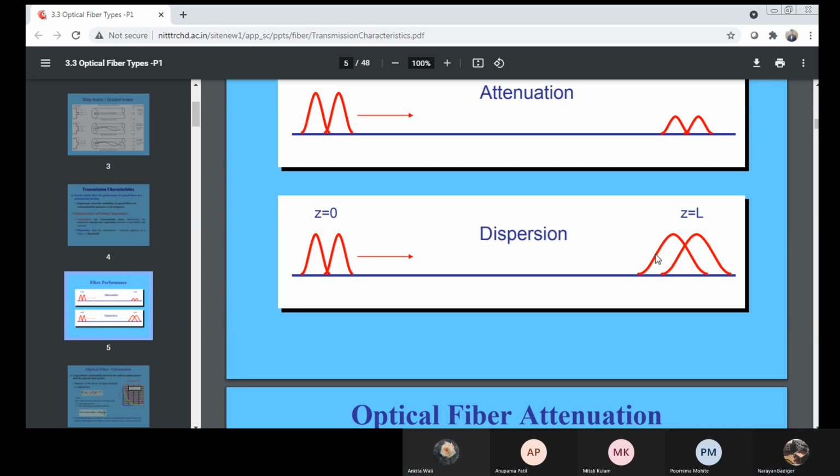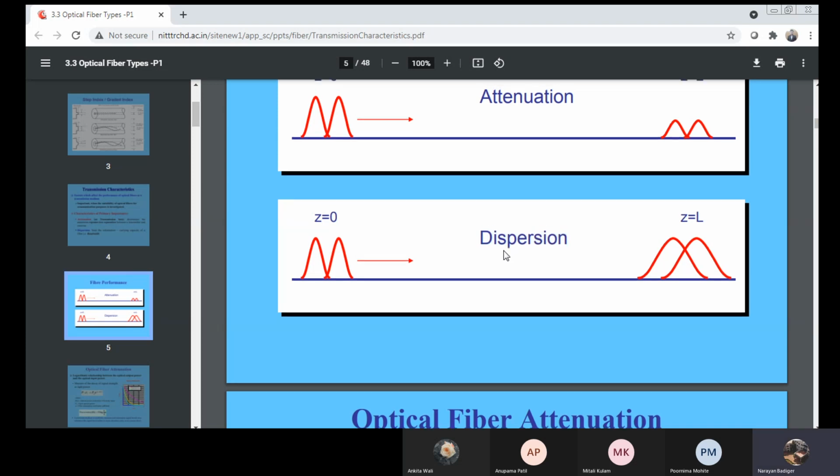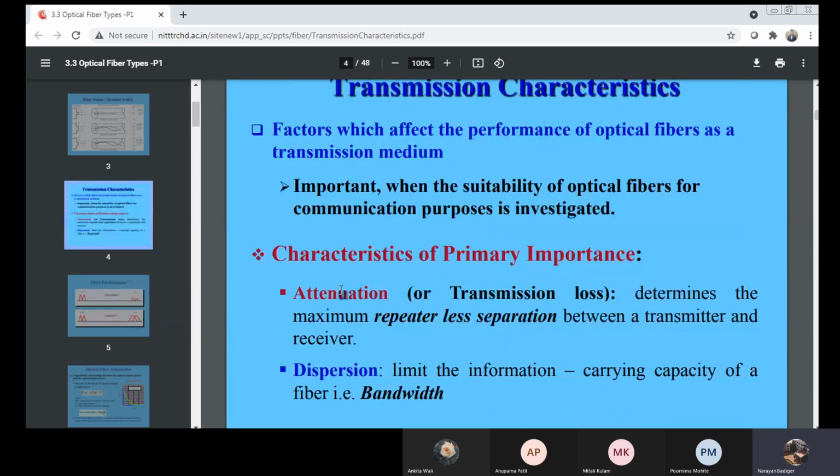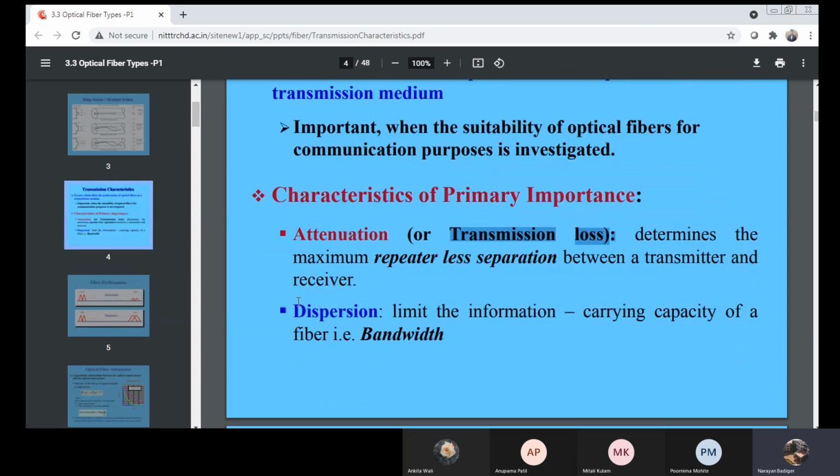Okay, delay, interference. Or I can say that there is a scattering of light waves. It means I cannot track these as a uniform wave. These will be in a scattered manner, in a dispersed manner. We will be studying dispersion in detail at the end of this module. For the time being, understand that these are the two main important parameters which affect the performance of an optical fiber: attenuation, which is the transmission loss, and the other is dispersion.